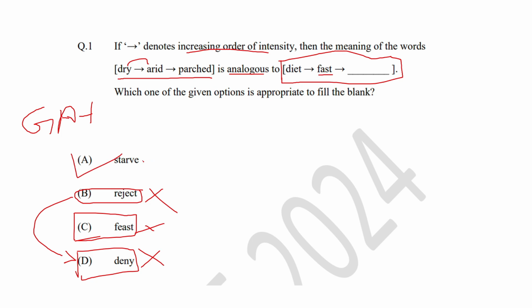Starve generally means having a lot of hunger. So if you diet, it eventually leads to fasting. Fasting leads to hunger. Hunger means you are starving for food. You want to eat food. Hence option A is correct.